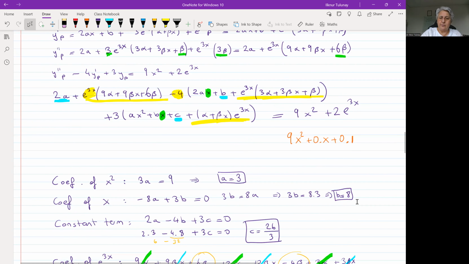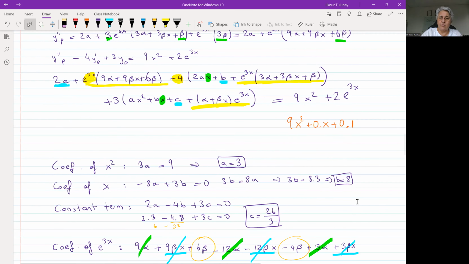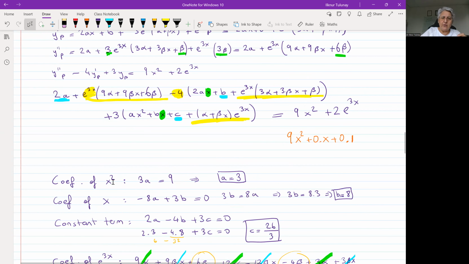Okay, then, for the coefficient of x squared, we have only this term here, that is 3a, and the coefficient of x squared on the right-hand side is 9. So 3a is equal to 9, a is equal to 3.